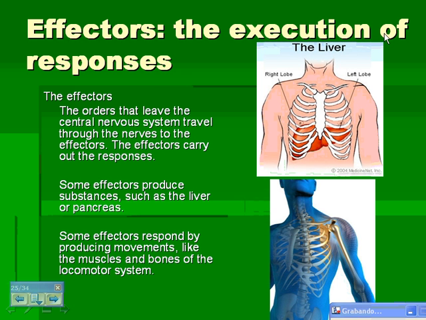Effectors, the execution of responses. The orders that leave the central nervous system travel through the nerves to the effectors. The effectors carry out the responses. Some effectors produce substances, such as the liver or pancreas, and some effectors respond by producing movements, like the muscles and bones of the locomotor system.